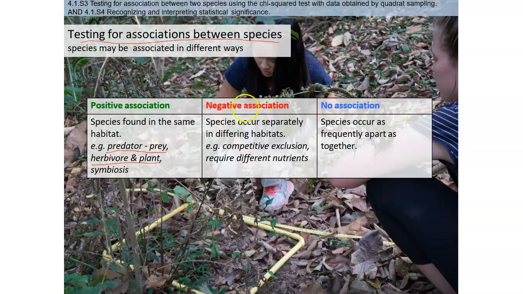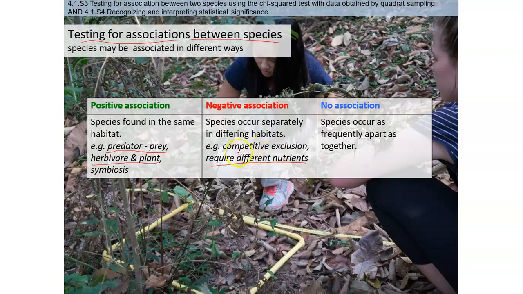What is the negative association? Well, there are competitions where they are looking for different nutrients, so always they are avoiding each other. They are not located in the same area because they are looking for nutrients with a competition that they exclude each other. So, competitive exclusion. That's the type of relationship that they have.